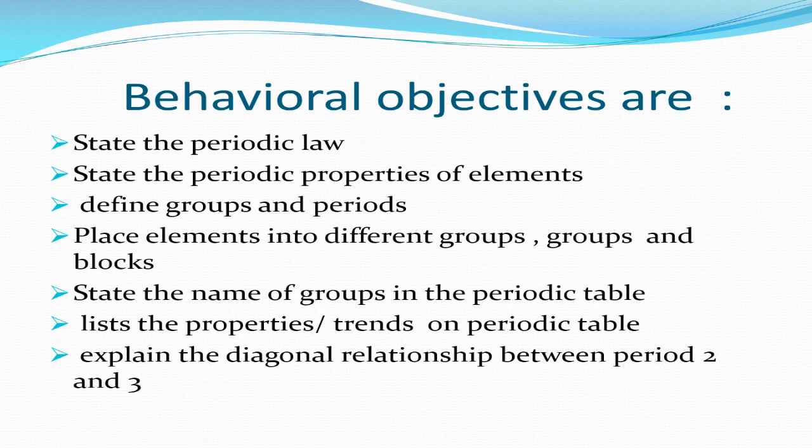Behavioral objectives are: 1. State the periodic law. 2. State the periodic properties of elements. 3. Define groups and periods. 4. Place elements into different groups, periods, and blocks. 5. State the names of groups in the periodic table. 6. List the properties/trends on the periodic table. 7. Explain the diagonal relationship between period 2 and 3.